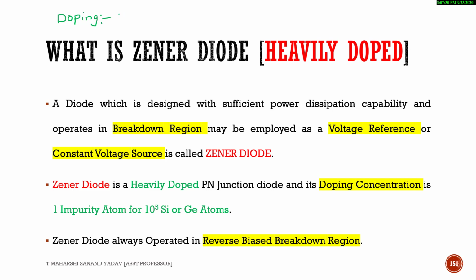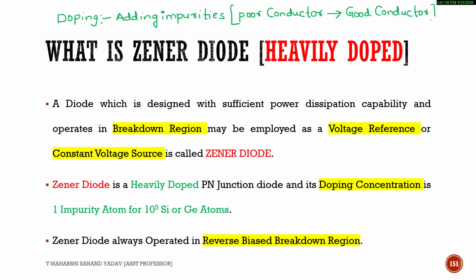So doping is nothing but adding impurities. Why do we need to add impurities? In order to change the conductivity level, I mean to change a poor conductor to a good conductor. So to change a poor conductor to a good conductor, we need doping. Simply, doping is nothing but adding of impurities.